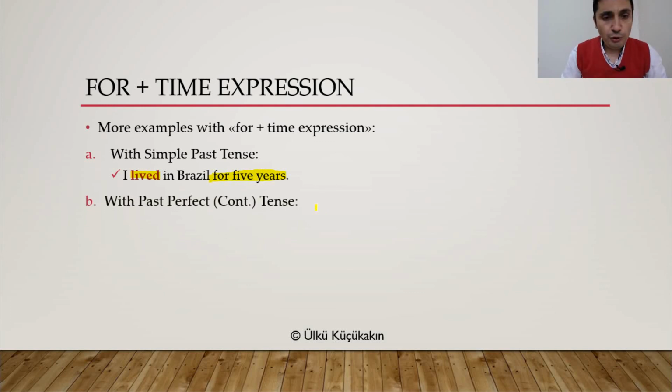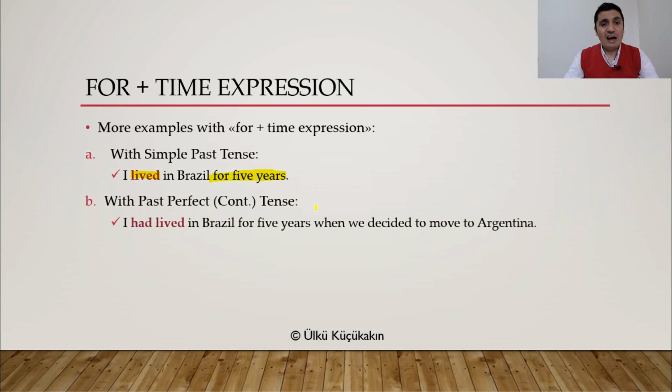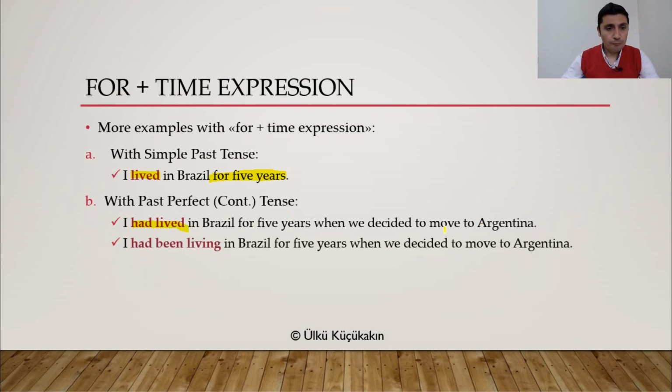So with past perfect continuous tense, that's possible, or past perfect tense, I had lived in Brazil for 5 years when we decided to move to Argentina. Or I had been living in Brazil for 5 years when we decided to move to Argentina. These are all possible sentences with for.